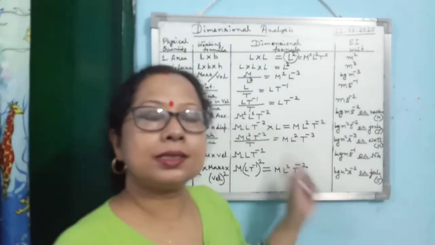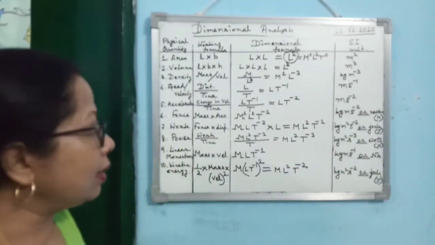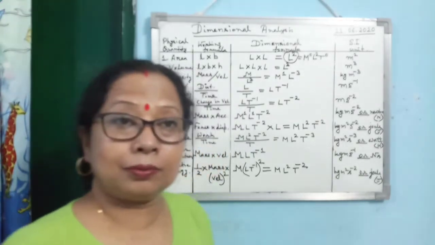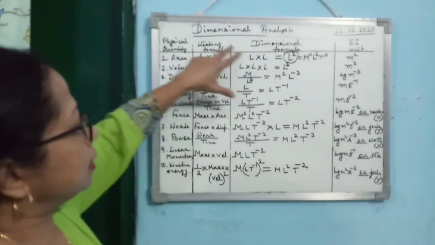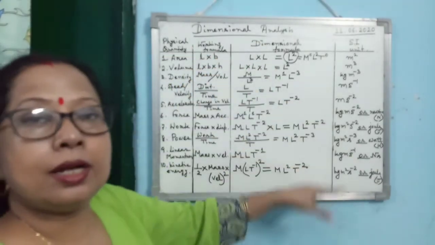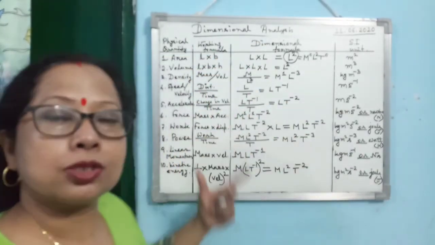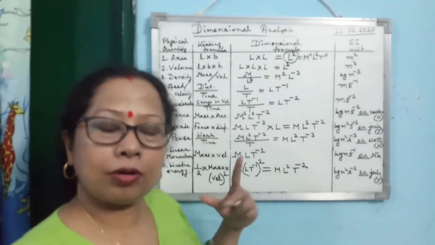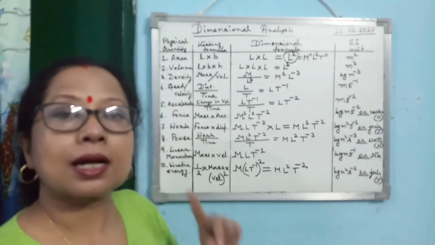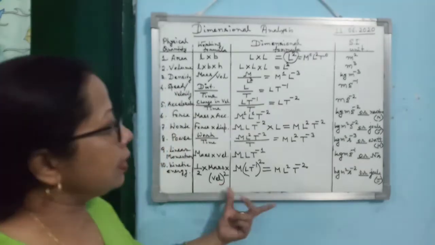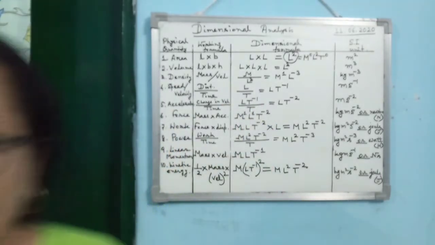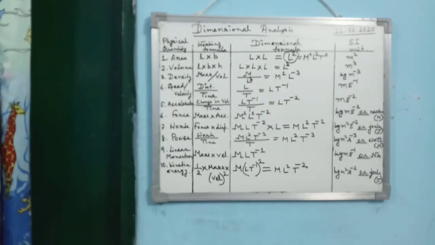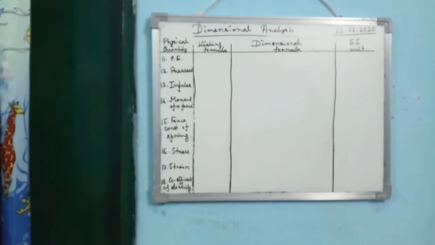As you have already done this in 9th standard, but I cannot hope that you can remember it till now. So at least this table everyone should practice. You must note it down in the study material copy, the classwork notebook, and you must practice it also in the rough notebook. Dimensional formula and SI unit of all the quantities.